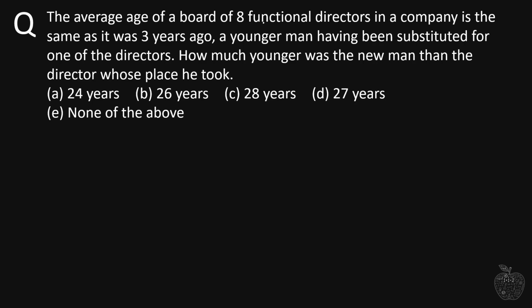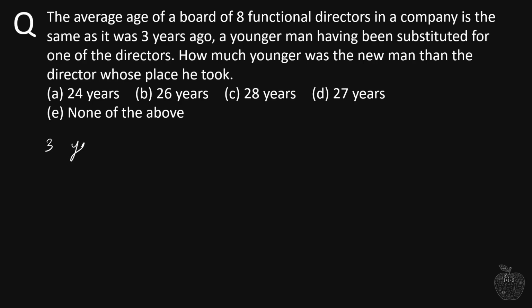The average age of a board of 8 functional directors in a company is the same as it was 3 years ago, a younger man having been substituted for one of the directors. How much younger was the new man than that of the directors whose place he took? Alright, so I'm going to solve this question using a traditional method, and after that I'll show you a trick where you don't have to do that much calculation. So first of all, let's see the traditional method.